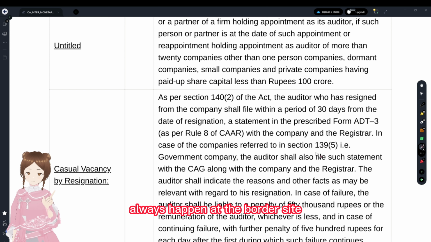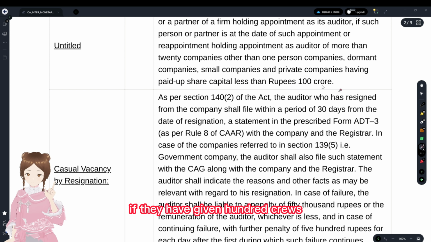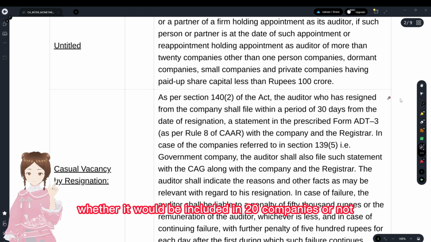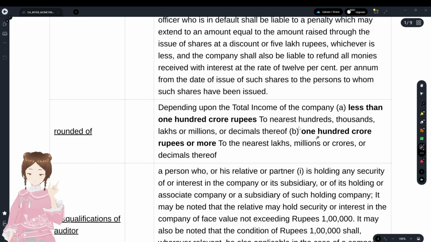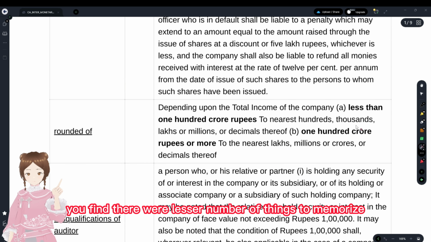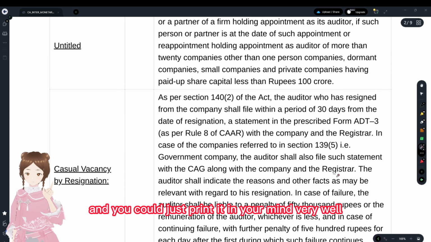All wars happen at the borders, right? So in the exam, we'll get confused if they have given 100 crores, whether it would be included in 20 companies or not. If you haven't linked it with this kind of thing 2 to 3 times, you will find there were fewer things to memorize, and you could just print it in your mind very well.